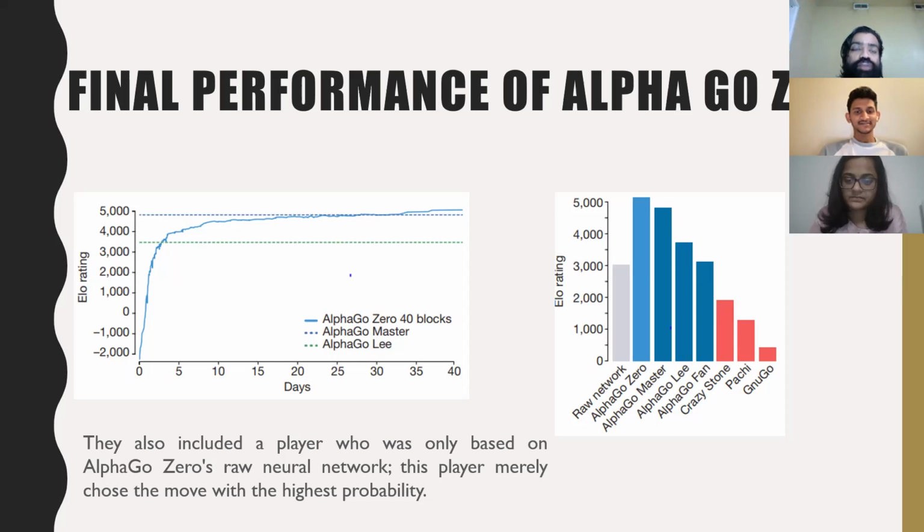In this evaluation, all programs were allowed up to 5 seconds of thinking time per move, but AlphaGo Zero took around 4 seconds of thinking time per move. AlphaGo Fan and AlphaGo Lee were distributed over 176 GPUs and 48 TPUs respectively. They also included a player that does not depend on the search, just the raw neural network based on AlphaGo Zero. This player simply selected the move with the maximum probability.